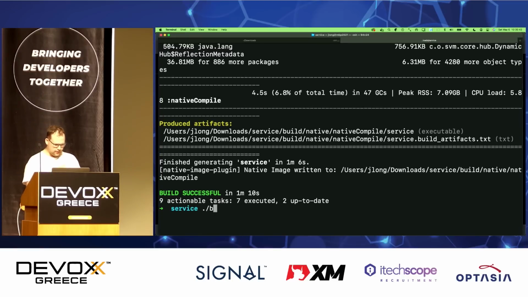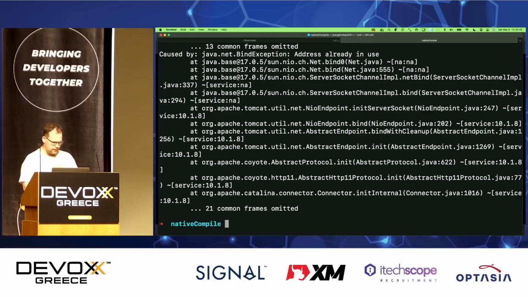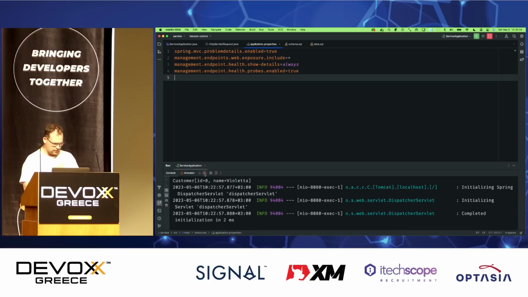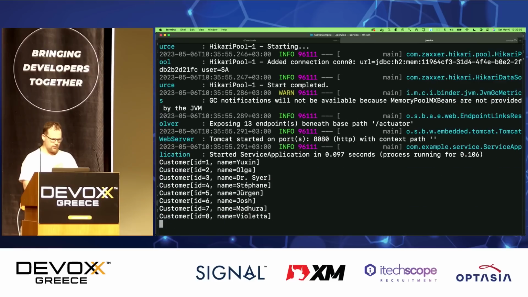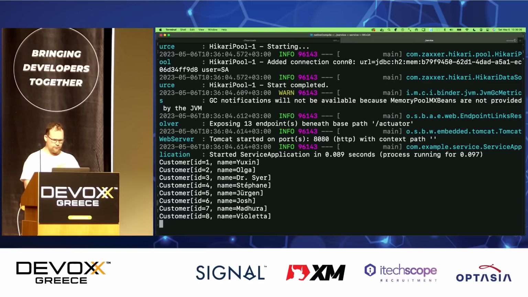Okay, so build, native image, native compile, service, very good, hit run. The port is already being used. Let me stop this here, okay? Restart, very good, look at that, faster than a light bulb, right? So less than 1/10 of a second to run the application. Very, very quick, right? If I just restart, very, very quick. I like it. And that's fine. If you're doing serverless or something, this is great, right?